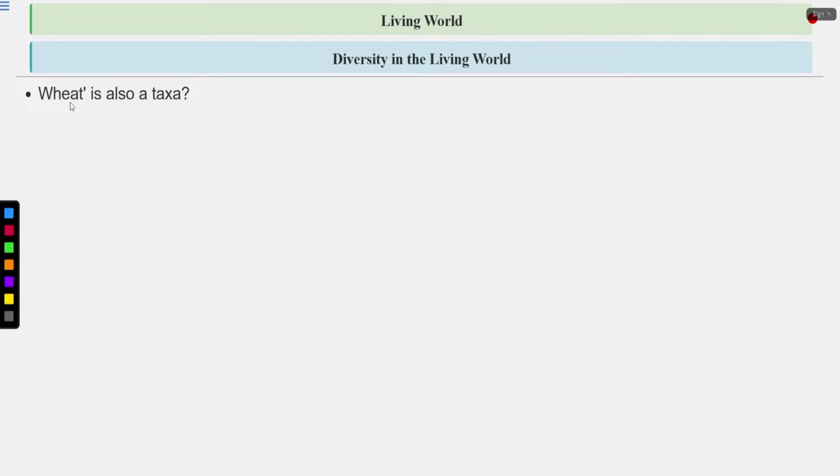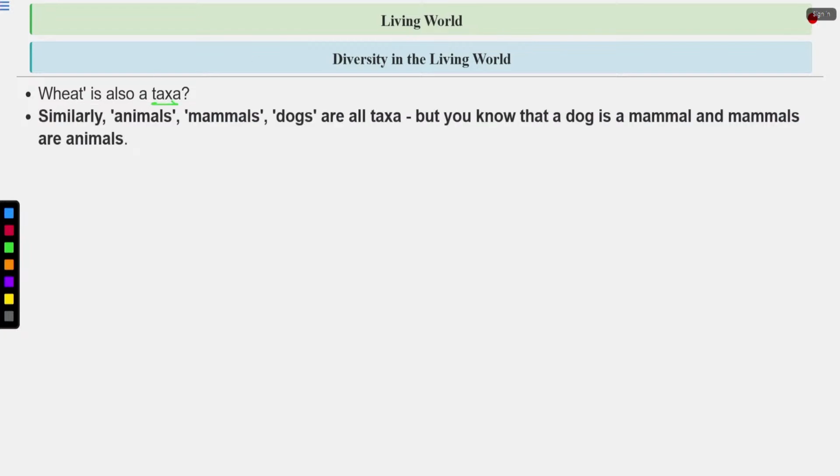Now we're talking about diversity in the living world. Wheat is a taxon. Plant is also a taxon. But you can see the rank is different. Wheat is at a lower rank, while plant is at a higher rank. Similarly, animals, mammals and dogs are all taxa. But you know that a dog is a mammal and mammals are animals. So animals, mammals and dogs are all taxa, but the rank is different.